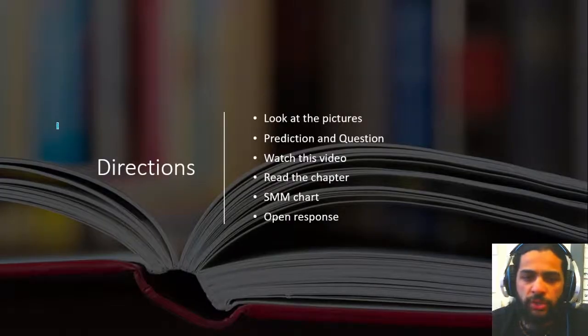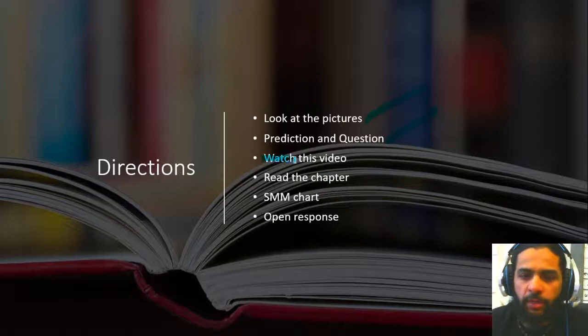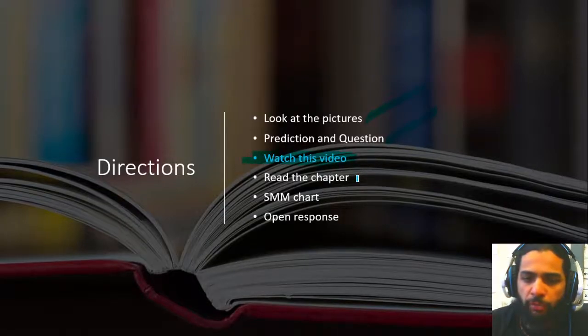Some instructions just to start off here in this video, the same stuff that you've been used to throughout the unit. You've already looked at 4 pictures, maybe 5 pictures, which is great, and you've already done one prediction and question, which I will respond to if I haven't already. You're watching this video right now, which is awesome. Once you're done with this video, you're going to read the chapter. There's a PDF linked in your doc.